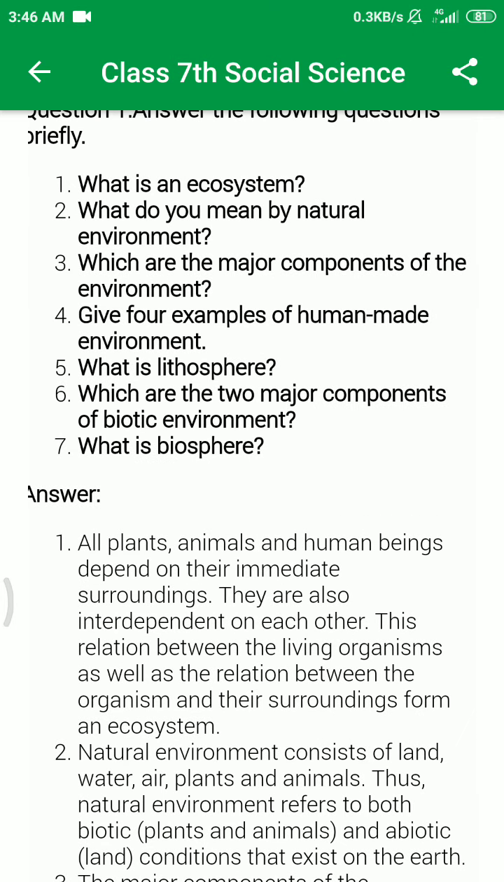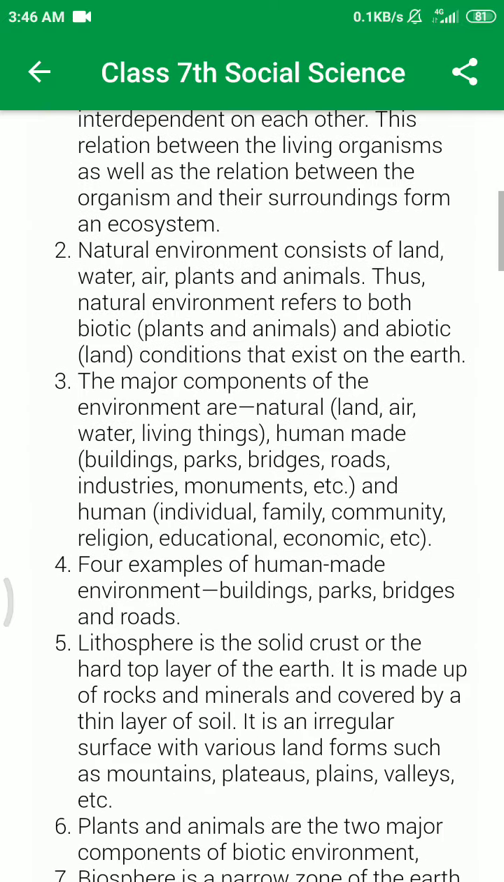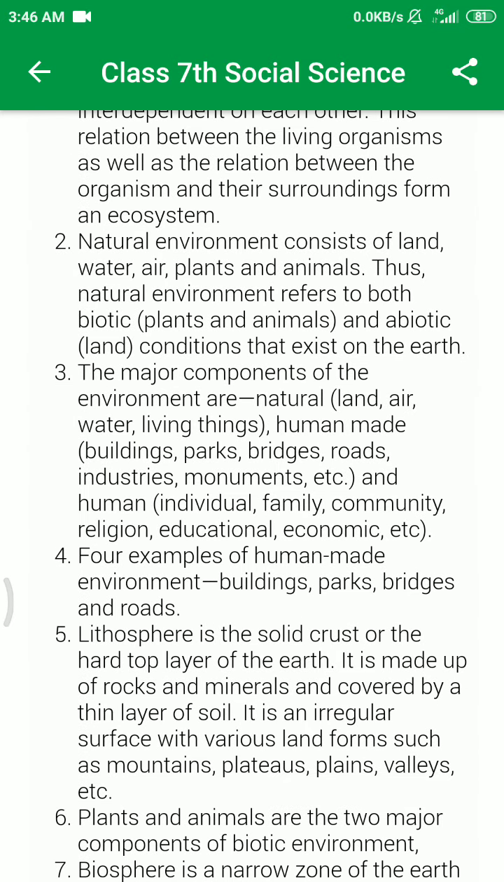And what is question number 4? The question is, give 4 examples of human made environment. Here is the answer. The 4 examples of human made environment are buildings, parks, bridges and roads.